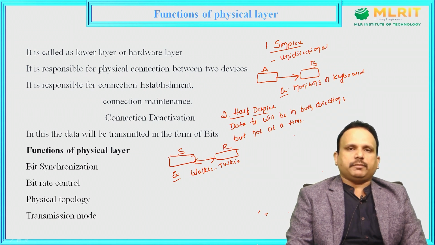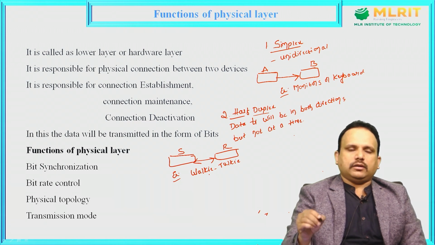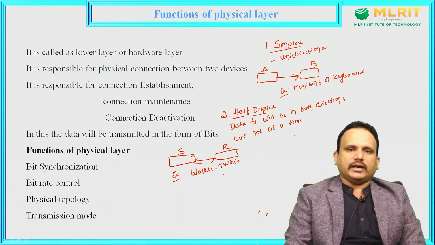That means it will not be transmitted at the same time. It is also similar to one-way traffic in real life. In one-way traffic, the data will be transmitted in only one direction, but the opposite direction will not be allowed at the same time, right?